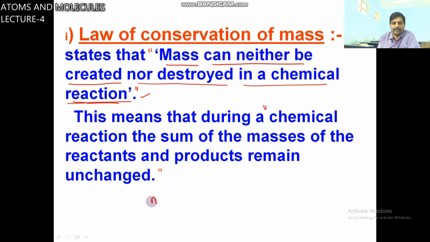I will take one reaction: A plus B gives rise to C plus D. It is the general form of a reaction. Here A and B are called reactants.